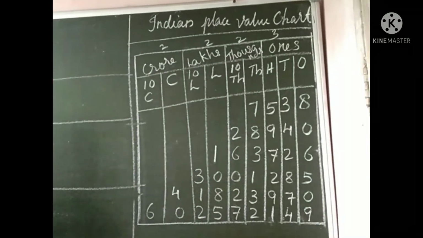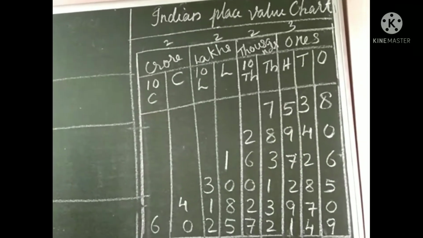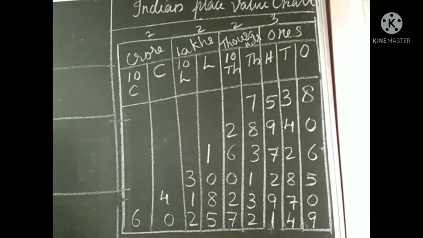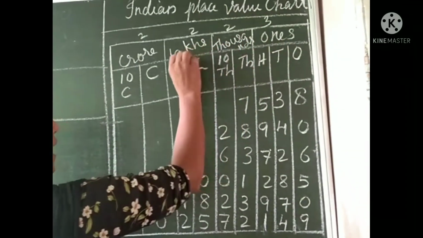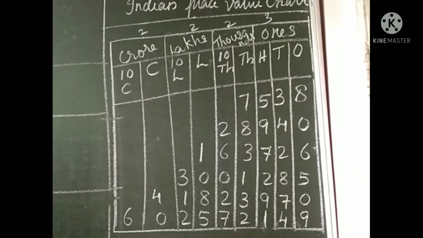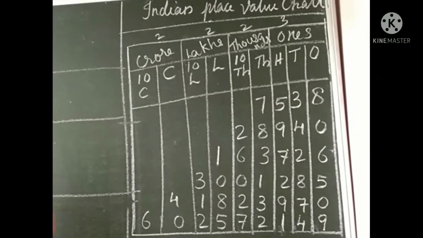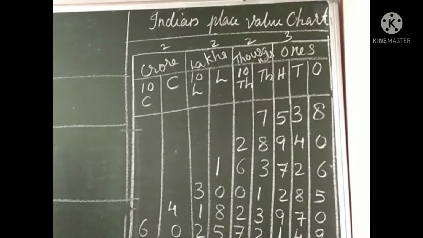Now this is the Indian place value chart. This is how Indians read numbers. Look here, in this chart the groups are ones, thousands, lakhs and crore. We have heard about lakhs, crore. More than 1000 there are 10,000, lakhs and crore.